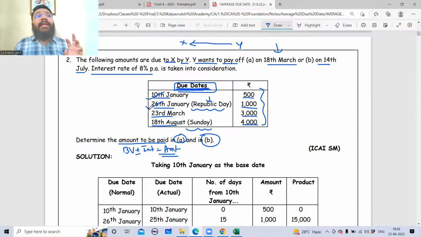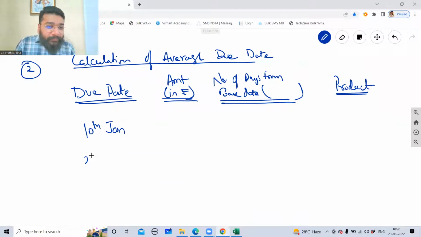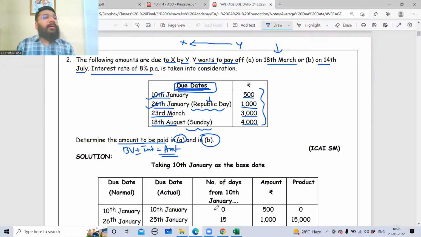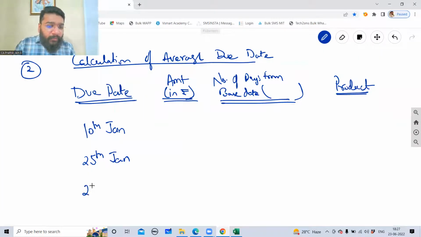Have they mentioned anywhere in the question or additional information that 25th January is a Sunday? No. In that case, can I say 25th of January is the working day? So 25th Jan is going to be your revised maturity or due date. 23rd March. Anywhere in the question have they given that 23rd March is a Sunday or a public holiday? No. So can I say that is the final due date?